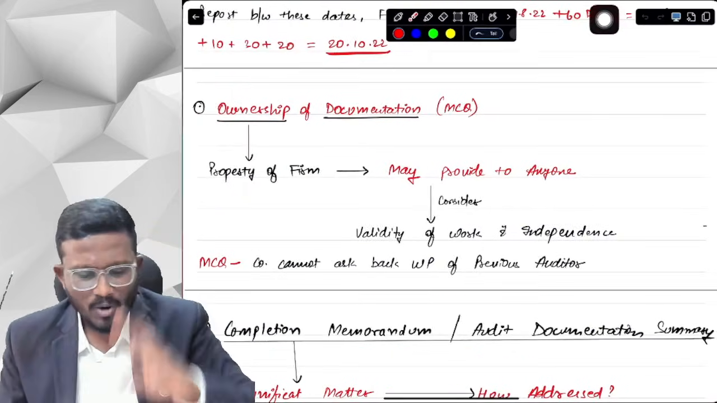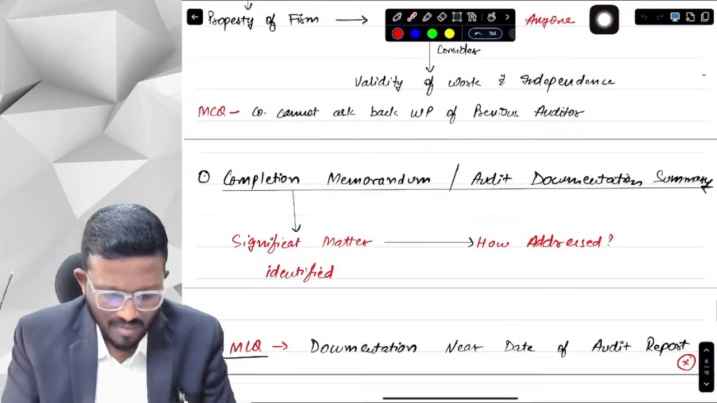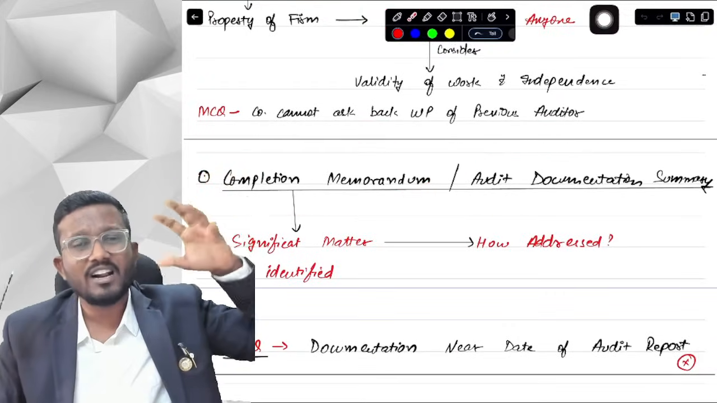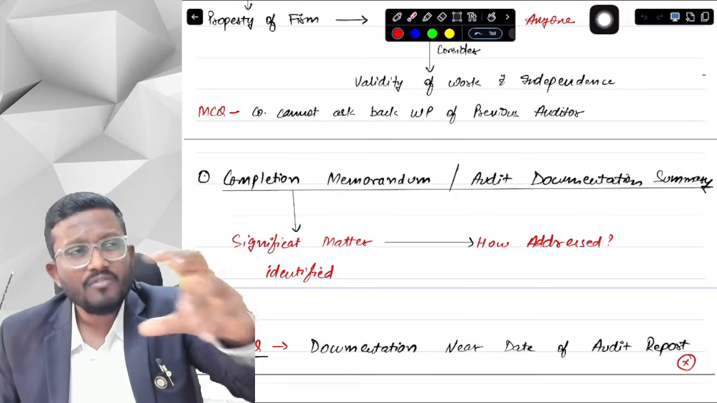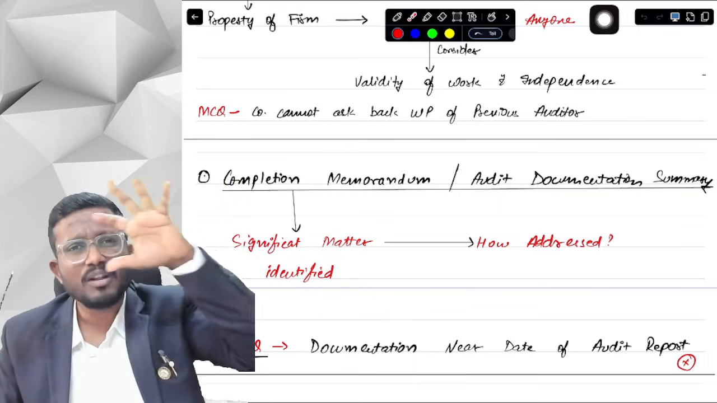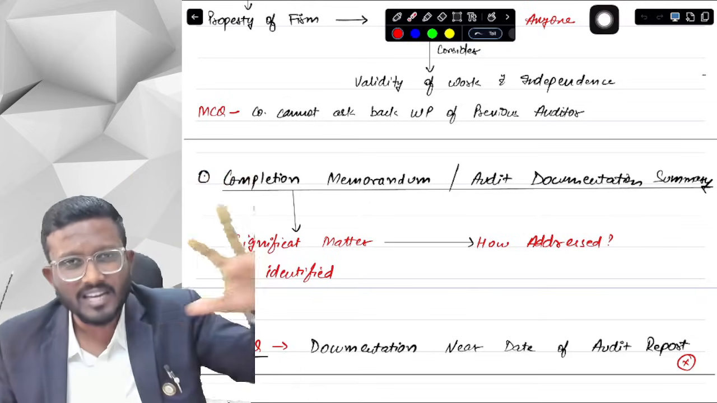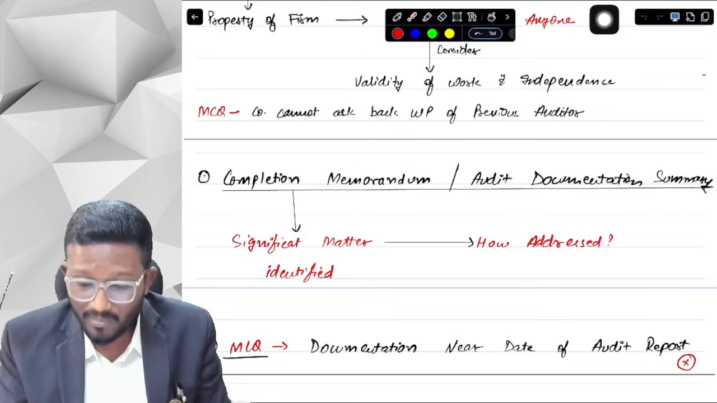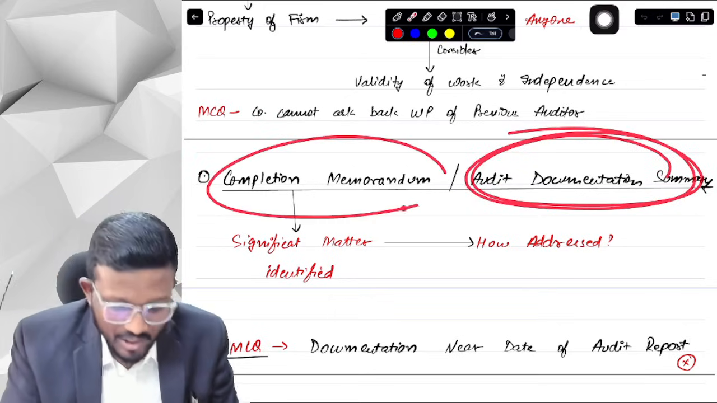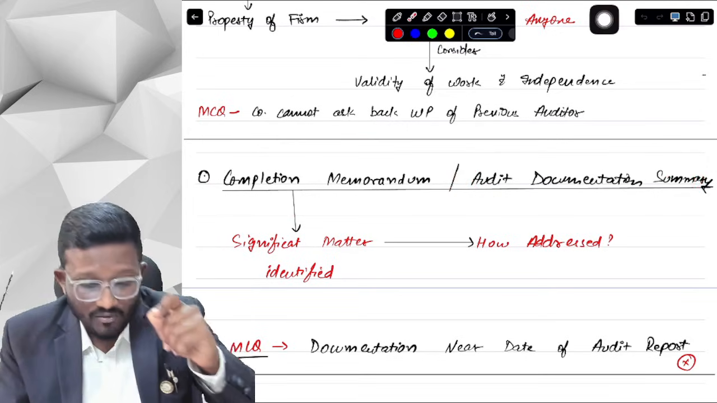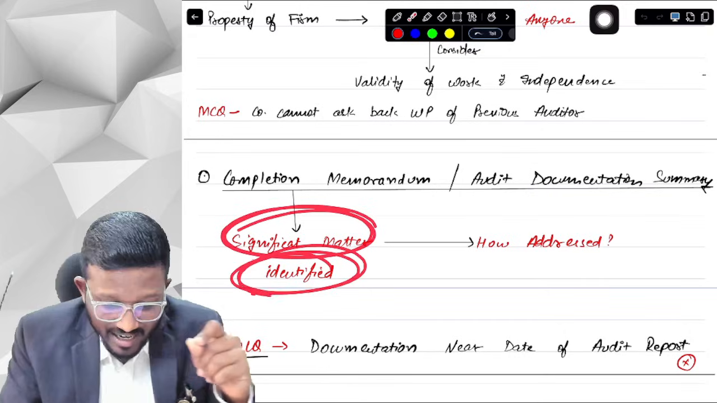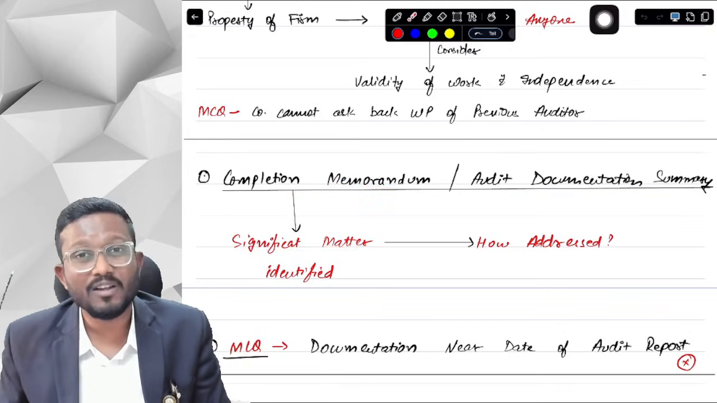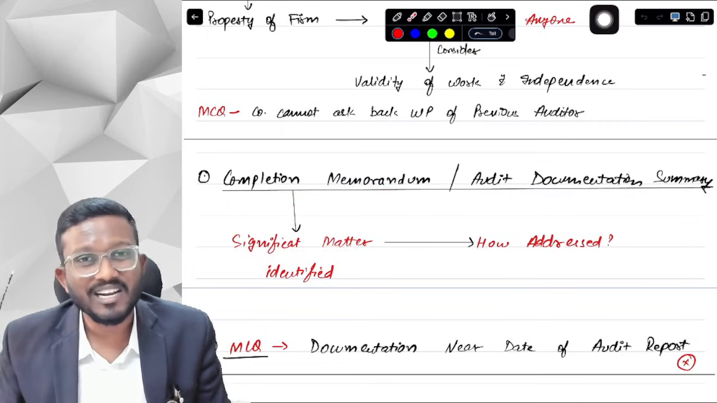Okay, yes sir. Last point is that we need to maintain a completion memorandum or an audit documentation summary. Suppose in large audit engagements, when we are reviewing the final audit file, we will have to review all the audit documentation prepared by all the team members. But if we want to do an effective and efficient review, then it is better that we prepare an audit documentation summary or a completion memorandum, in which we mention the significant matters that we identified during the audit engagement, and how we addressed them, so that if they want to review, they can quickly review the audit documentation summary.